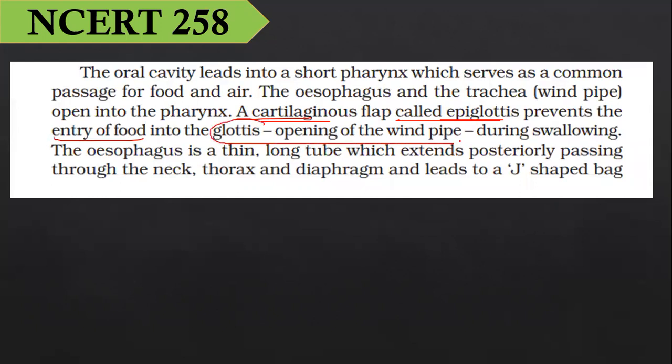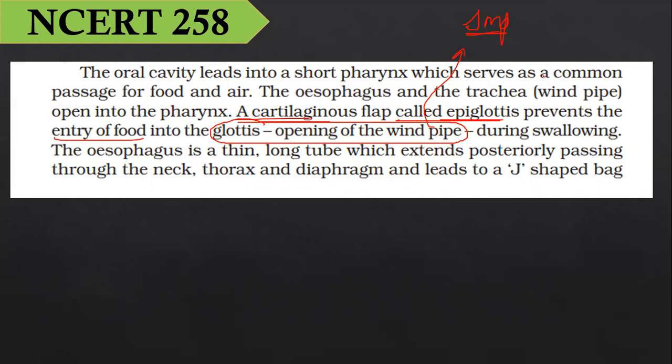Glottis is the opening of the windpipe. Very important, don't get confused. Frequently, many students get confused with these two things, glottis and epiglottis.